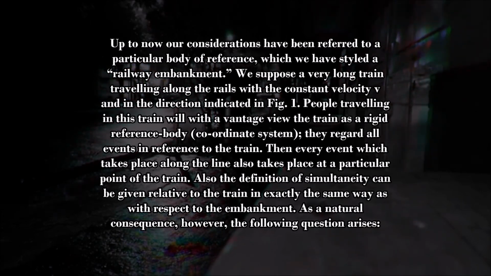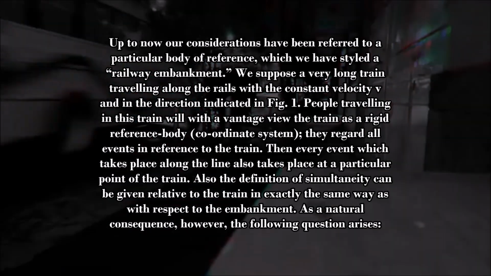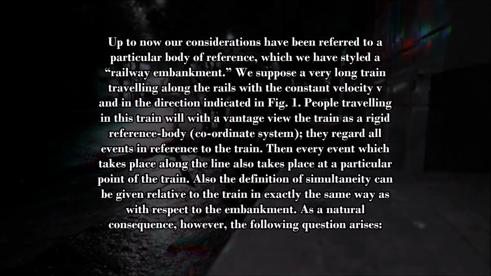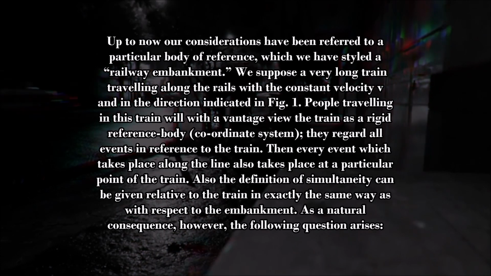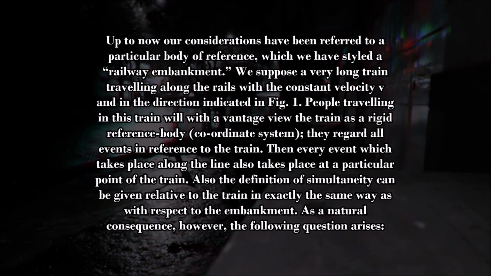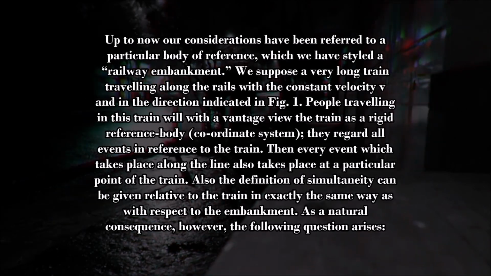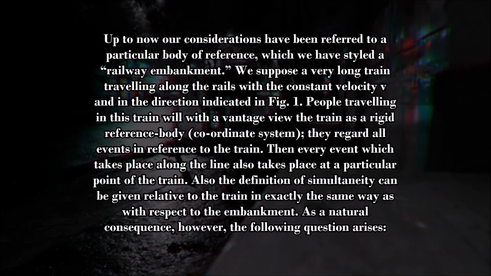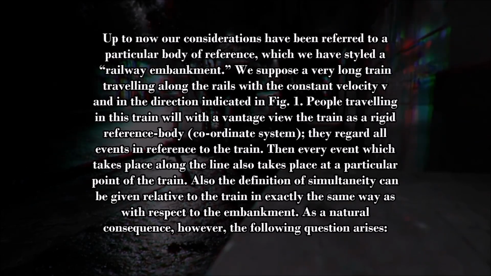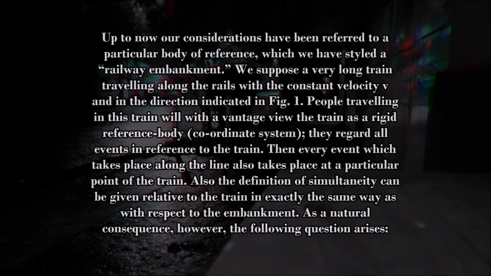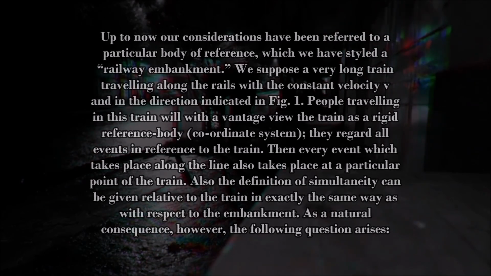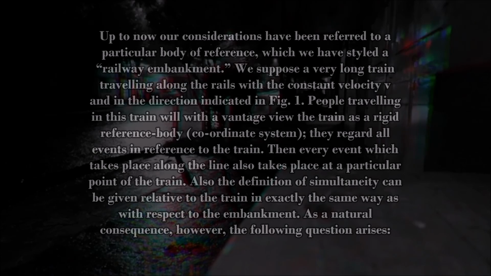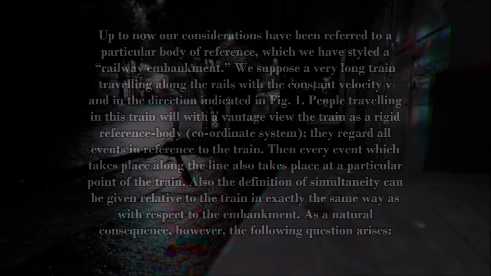They regard all events in reference to the train. Then, every event which takes place along the line also takes place at a particular point of the train. Also, the definition of simultaneity can be given relative to the train in exactly the same way as with respect to the embankment. As a natural consequence, however, the following question arises.